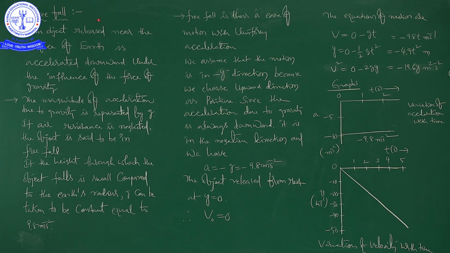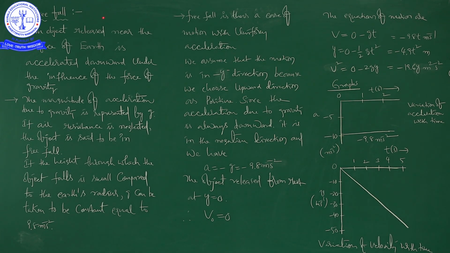I will repeat once again: dropping of a stone at a certain height from the surface of earth, which will reach the surface of earth after a certain time. In this time interval, the motion of the stone is said to be free fall motion.